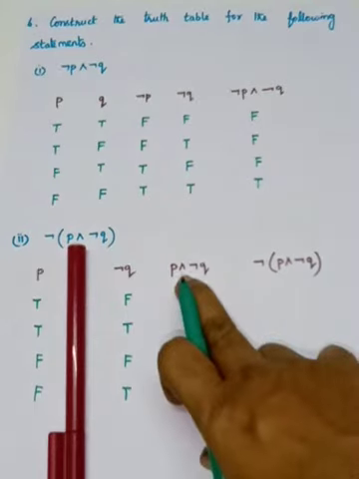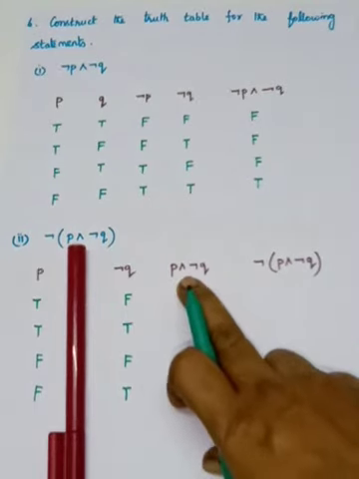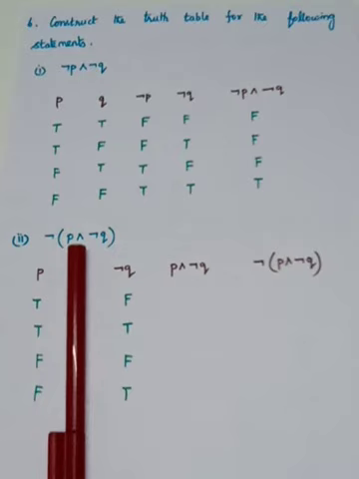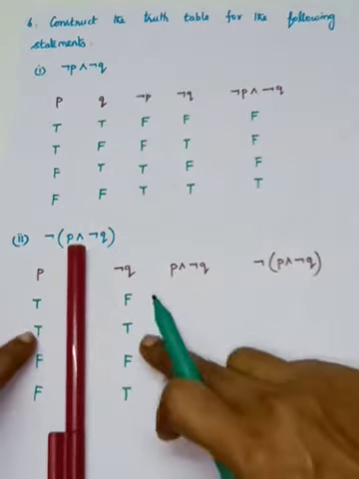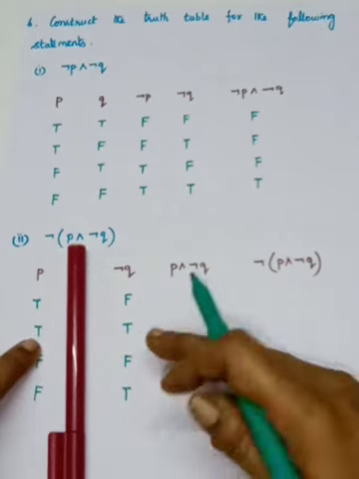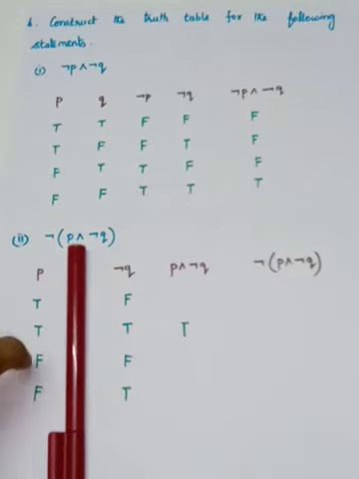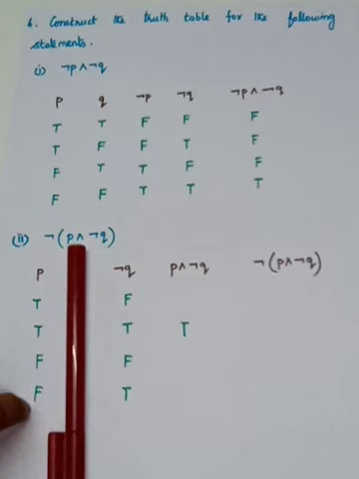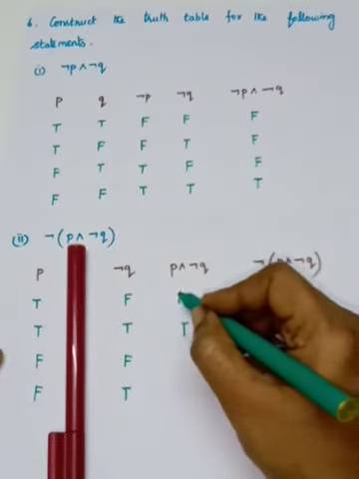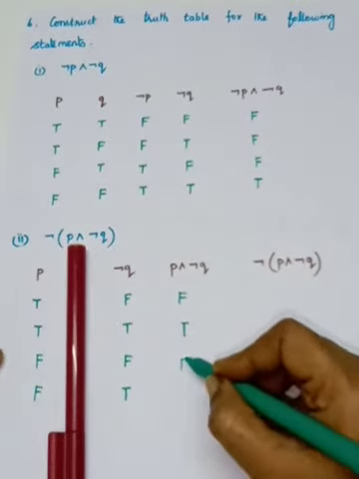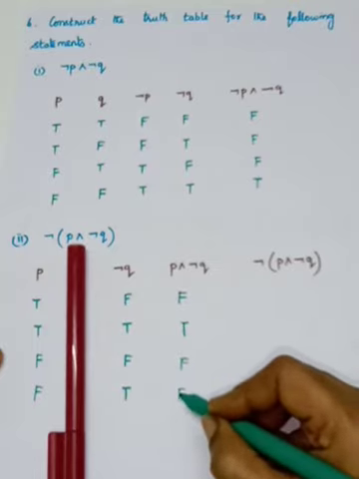In between, what connective is used? This is the symbol for and. And means both are true, only then it is true. So find out where both are true. Here, in the second case only, both are true, so it is true. Look at the first case, one is true. Third case, both are false. And the next one is true. So and means both are true, only then it is true, otherwise it is false. So here you have to write false. Here also false. Here also false.